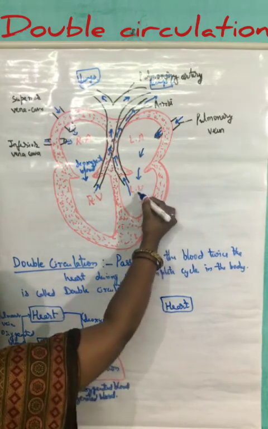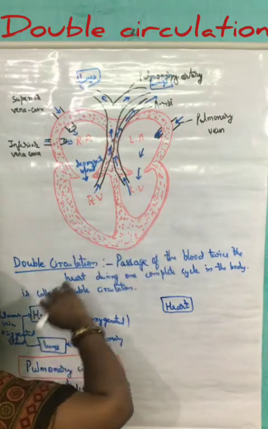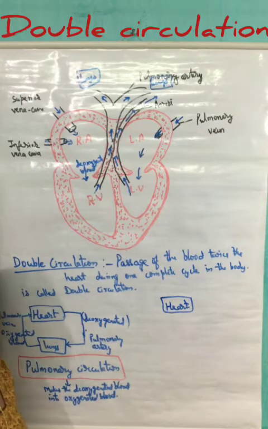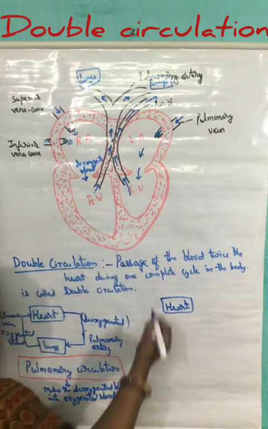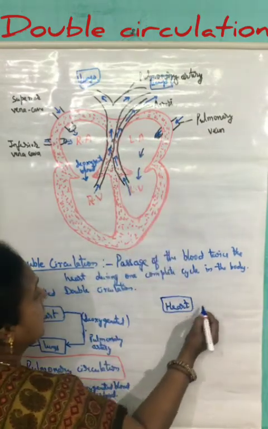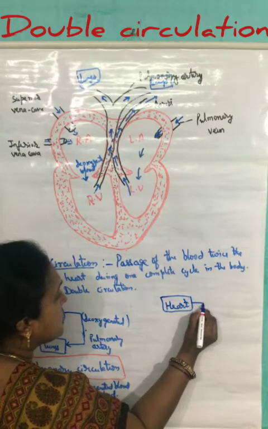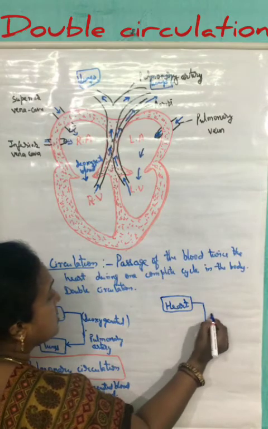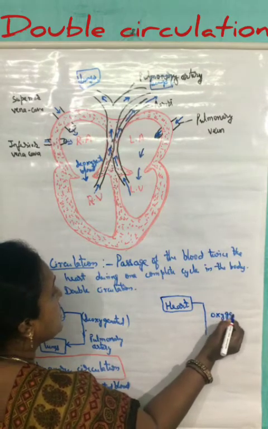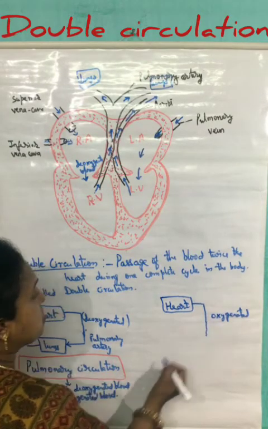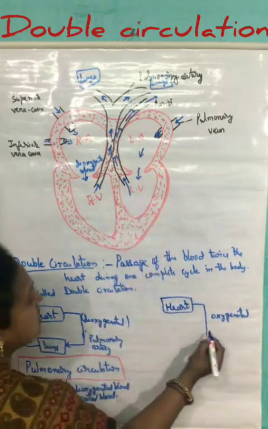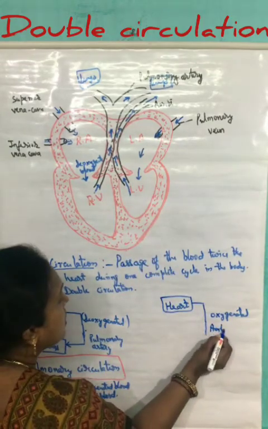Now when the left ventricle contracts, the oxygenated blood enters into the largest artery known as the aorta. So the oxygenated blood is being sent from the heart through the aorta.